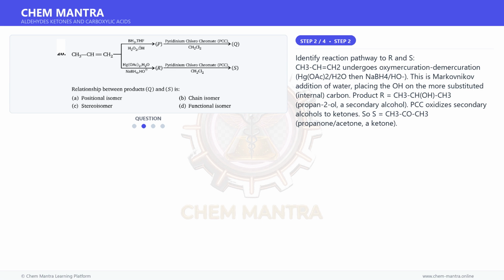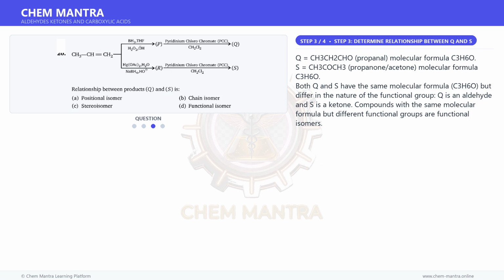PCC oxidizes secondary alcohols to ketones. So S is CH3-CO-CH3, propanone, acetone, a ketone. Moving on to the next step.